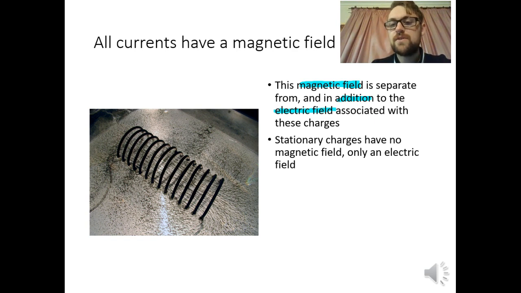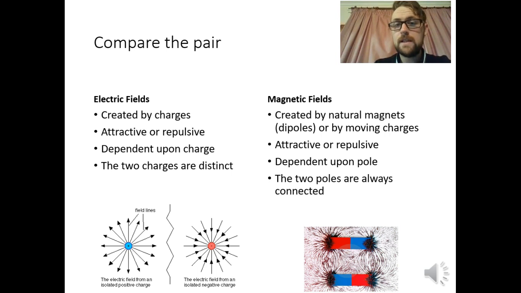Now, if we have a stationary charge, so just a charge that has no motion, it's just completely still, the velocity equals 0, then there's no magnetic field. There's only an electric field. So let's compare the two. So electric fields, firstly. These are created by charges. We know that.